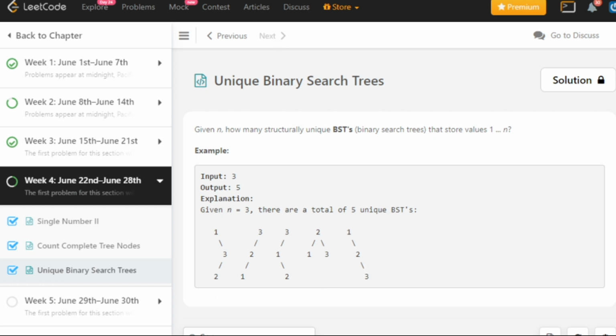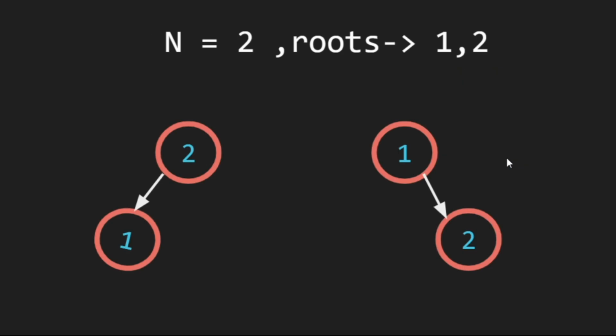So let's see. If n is equal to 2, we will have roots 1 and 2. What we have done is we have either fixed the value 2 and given it a child 1, or fixed the value 1 and given it the child 2. So we got a total number of 2. If n is 1, we will have only one node, so the total number of unique structures will be 1.